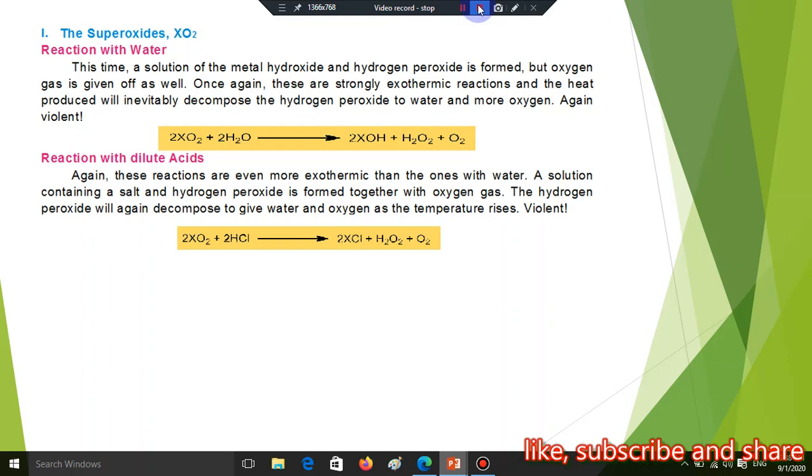And when superoxide reacts with acid, it behaves like a base, producing salt, hydrogen peroxide and oxygen, while this hydrogen peroxide is decomposed into water and oxygen is given up. So these are the reactions of oxides with water and dilute acid.